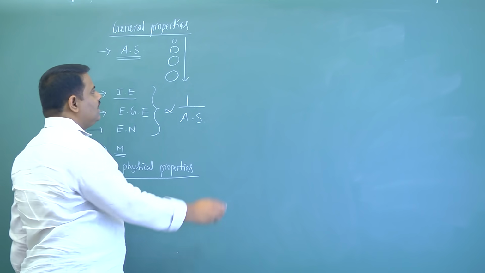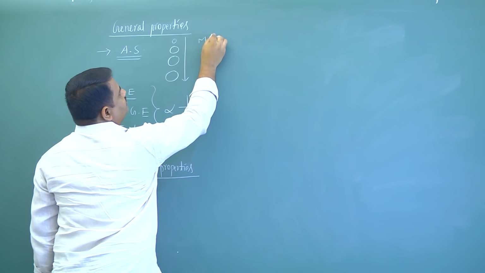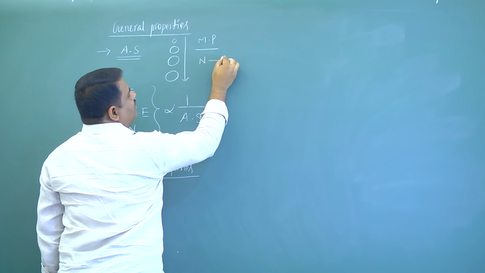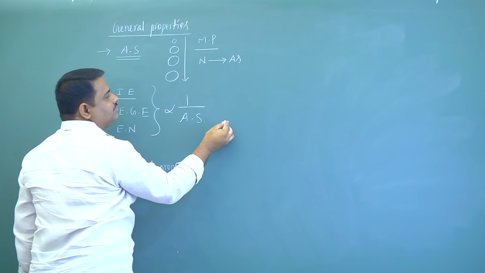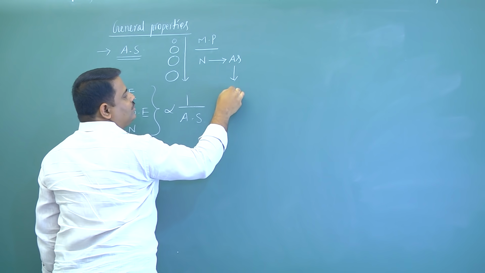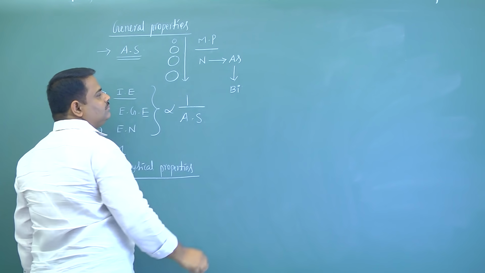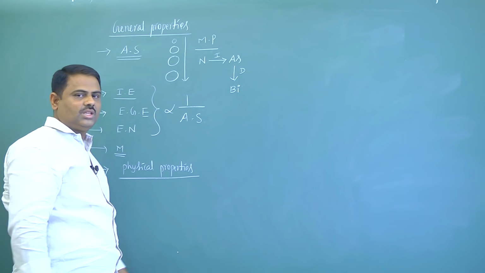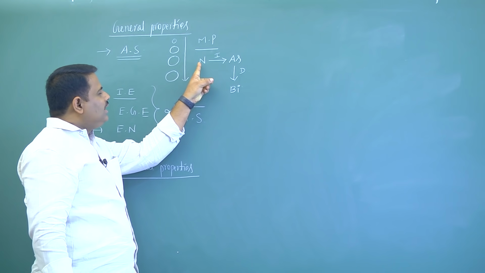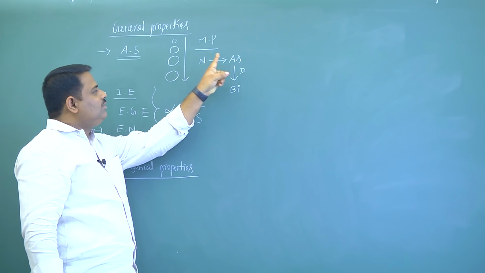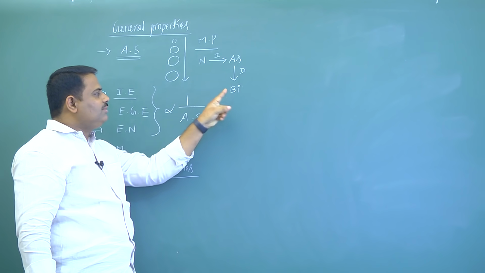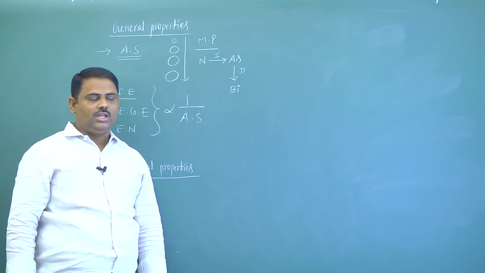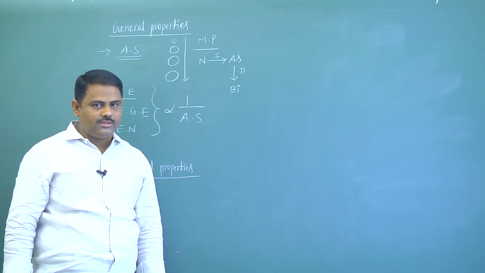But regarding melting points, increases from nitrogen to arsenic and then decreases to bismuth. Here increases, here decreases. So, once again, melting points increases from nitrogen to arsenic, then decreases to bismuth. This is due to inert pair effect that we will discuss in oxidation state.